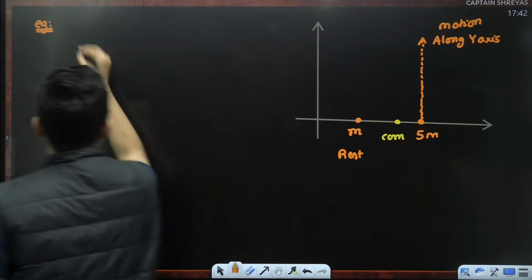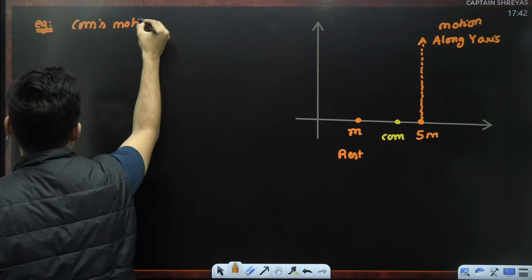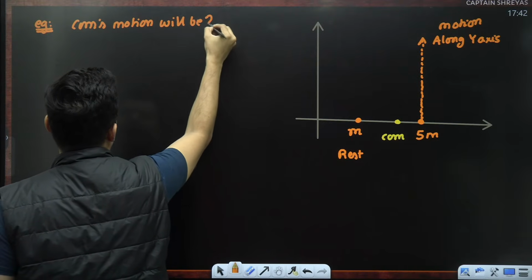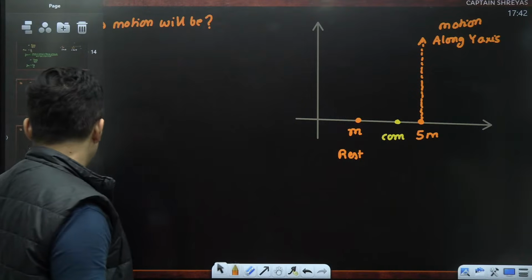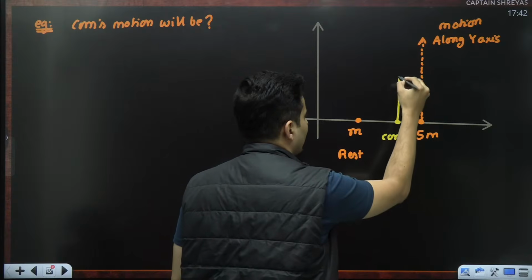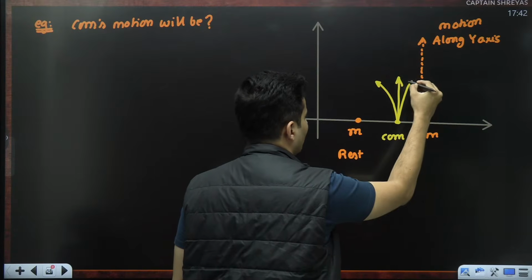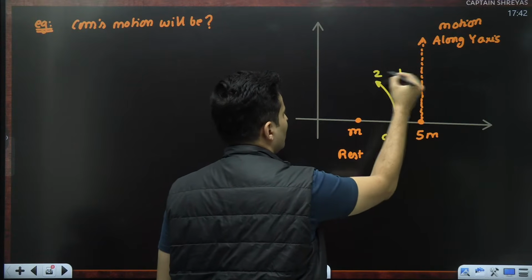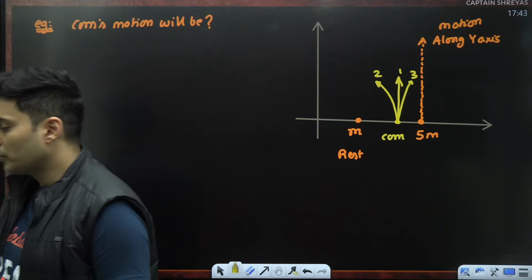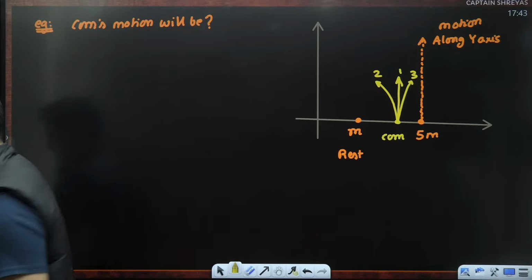Question is, how will that center of mass move? First option, it will go in a straight line. Second option, it will go here. Third option, it will go here. 1, 2 or 3. What do you suggest? Will it go slightly towards the left, slightly towards the right, or exactly straight?